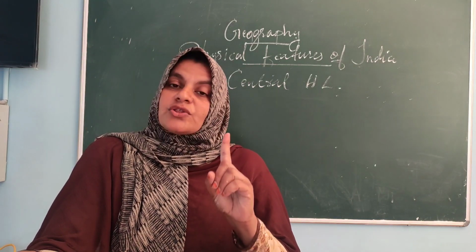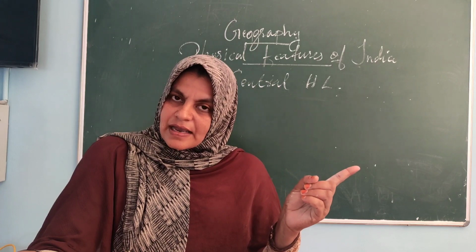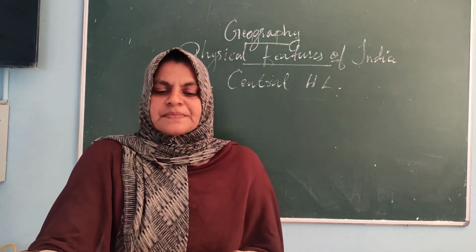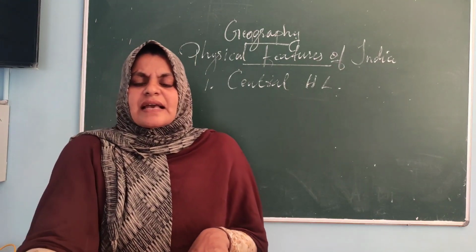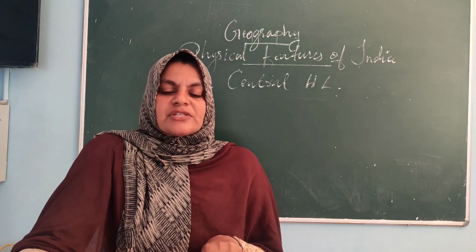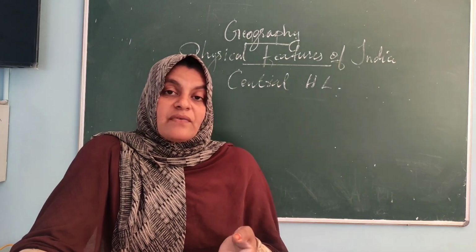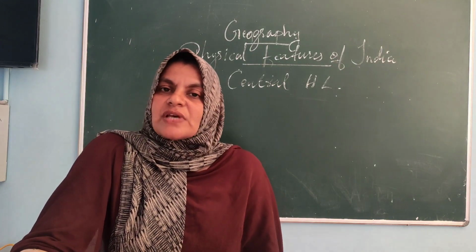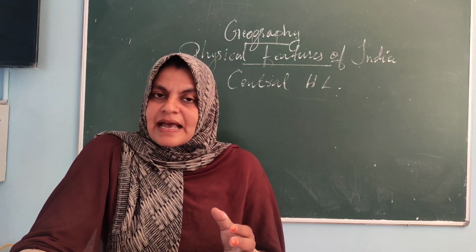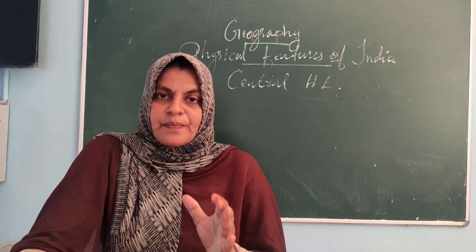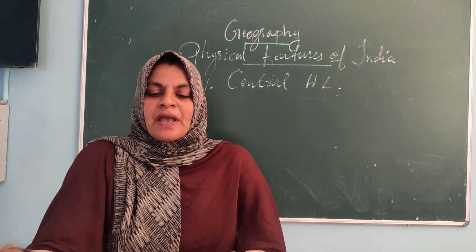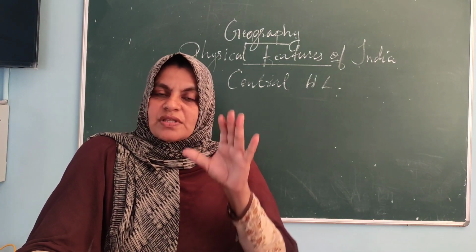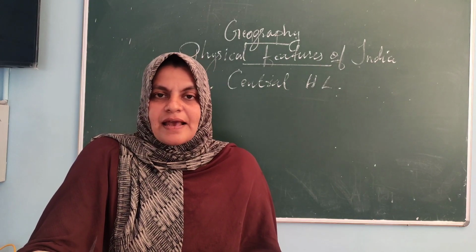So north of the Narmada River, it is the Central Highland, and south of the Narmada River, it is the Deccan Plateau. Understood? Okay. And it covers a major area of the Malwa Plateau. The lion's share of the Malwa Plateau is covered by this Central Highland. Got it? And that is known as the Central Highland.